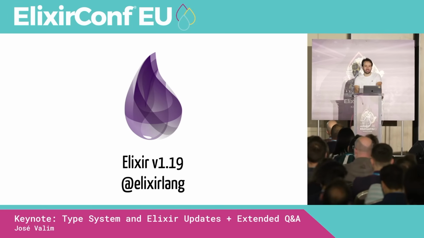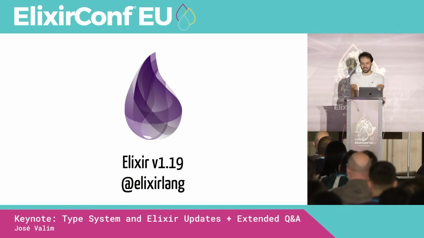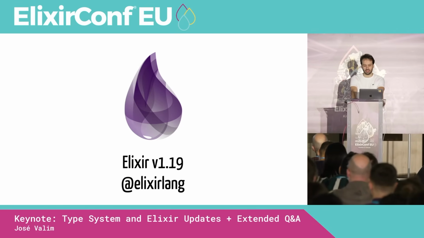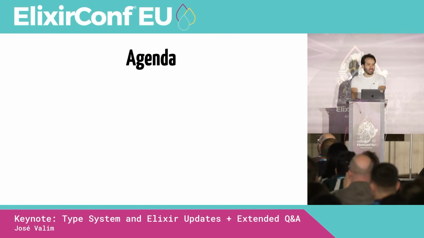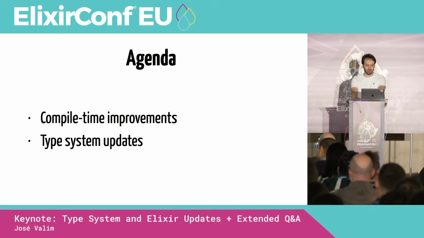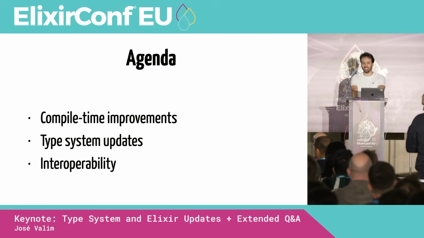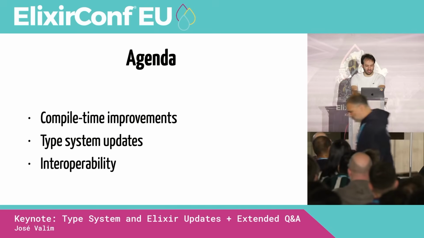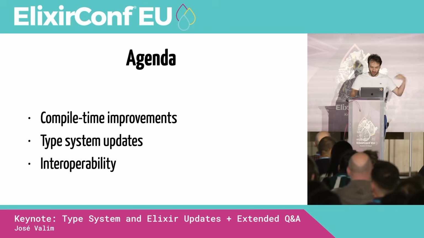All right, so let's get this started. The next Elixir version will likely have the first release candidate this month or the beginning of next month. It is going to be Elixir 1.19. So today we're going to talk about compile time improvements, type system updates, and interoperability, which I'll say just interop for the rest of the talk, because life's too short to spell it the whole way every time.